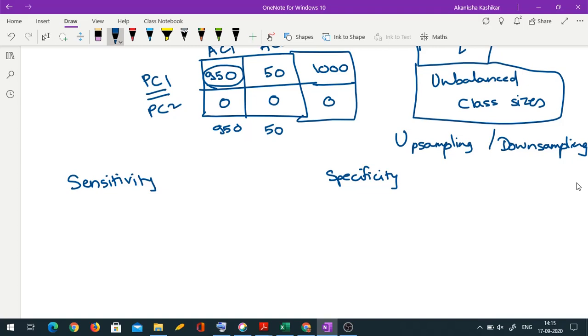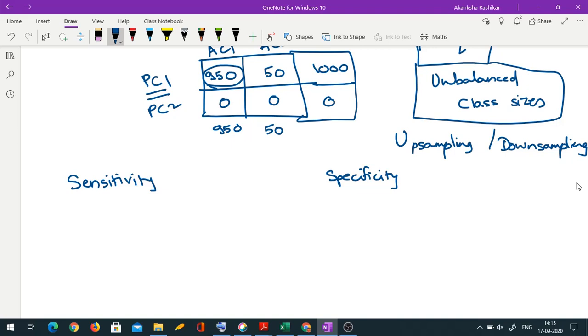Sensitivity kind of measures how sensitive your test is. How sensitive your test is means, suppose you are trying to detect a disease via a particular diagnostic test, then if your test is very sensitive, then it should be able to detect even a small presence of microorganisms. Okay, so that is what is known as sensitive test. So sensitive test means it should give you positive prediction even when there is a slight indication of positive thing.